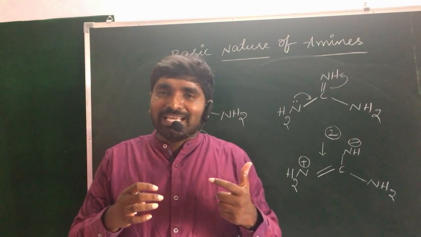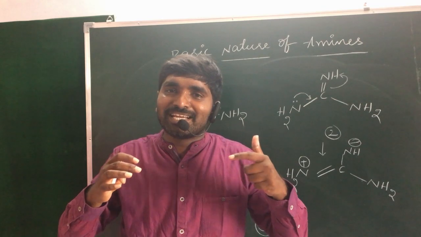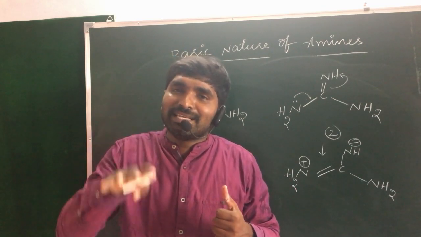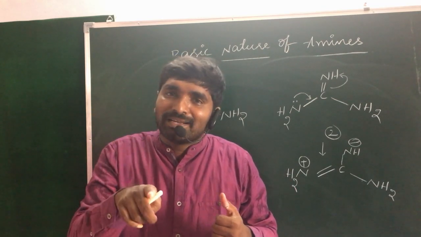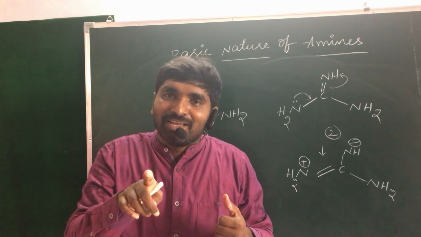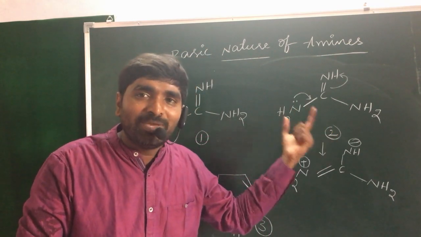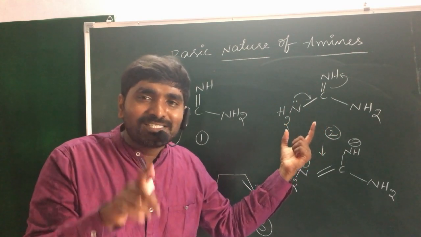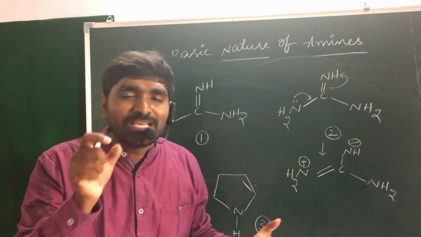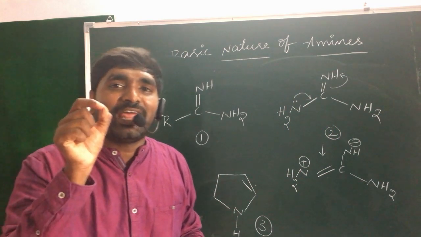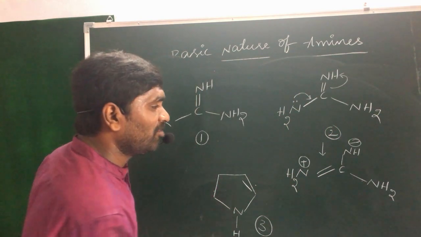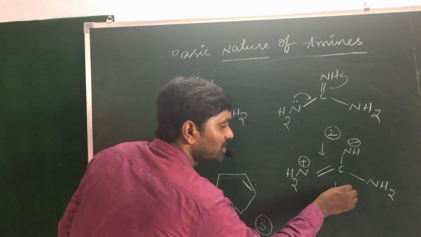What happens? If the number of resonating structures increases, the basic character decreases, but guanidine is a strong base in organic chemistry. Why? Because you should look at the relative stability of the cation present on nitrogen, which is the more important factor. How can you see the relative stability?